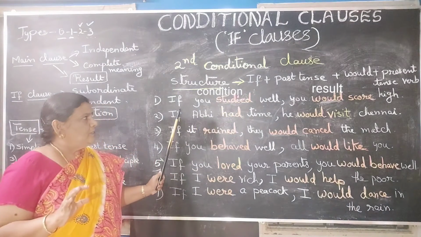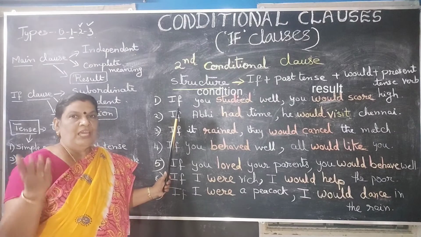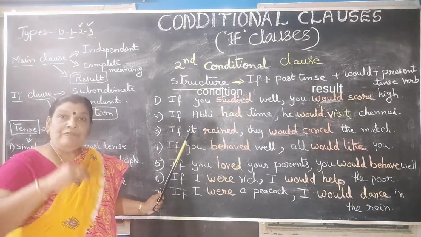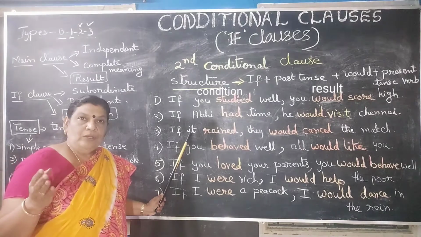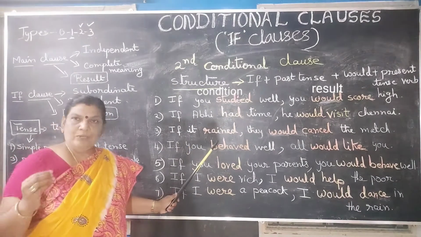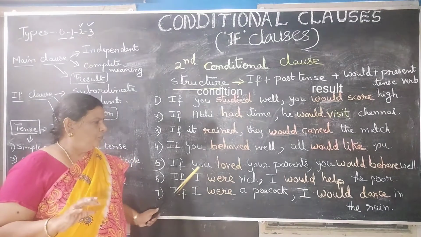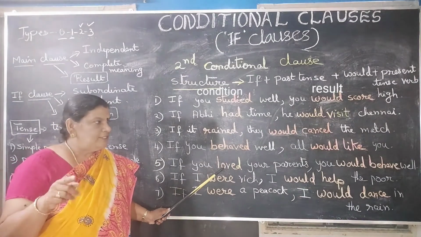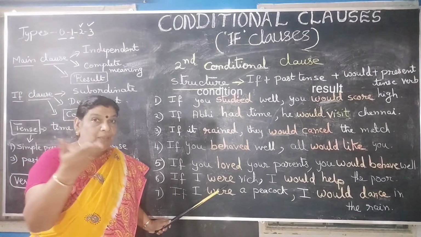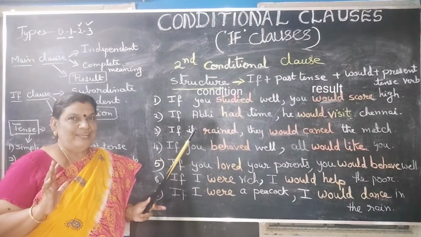Now look at these sentences. If you studied well, you would score high. If Abhi had time, he would visit Chennai. If it rained, they would cancel the match. If you behaved well, all would like you. If you loved your parents, you would behave well. If I were rich, I would help the poor. If I were a peacock, I would dance in the rain.